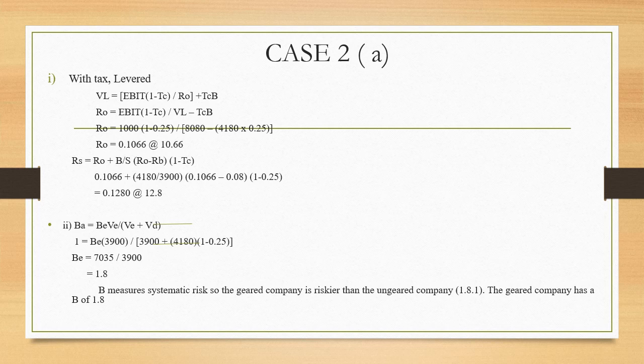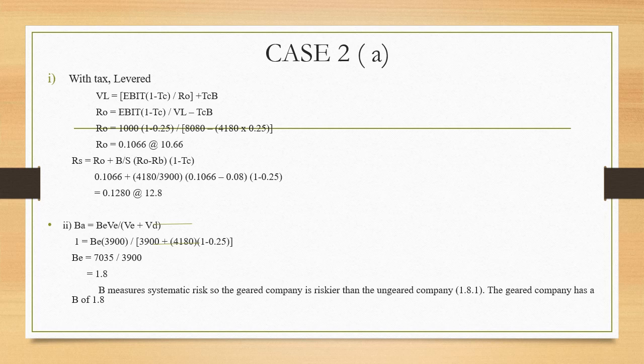So RO will equal 1000 times (1 minus 0.25) over 8080 minus (4180 times 0.25). So we will get the value of RO equal to 0.1066 or 10.66%.